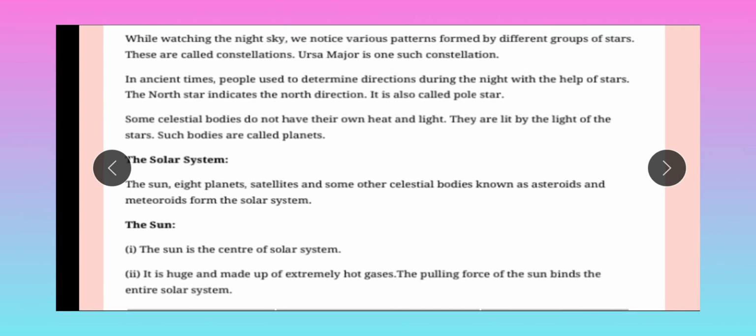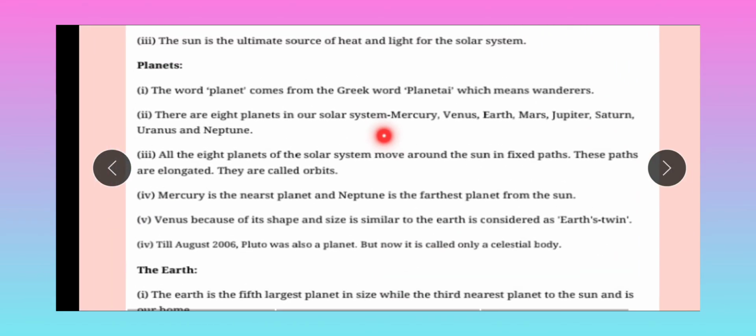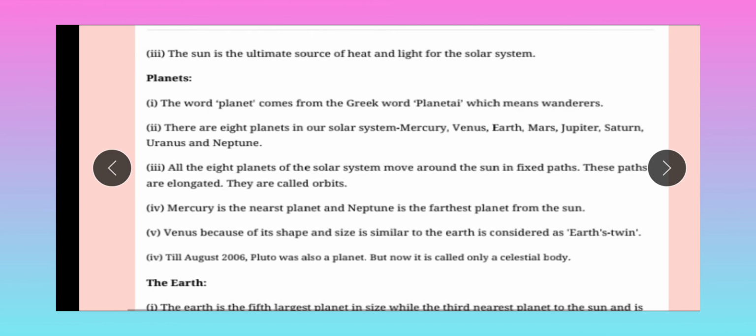It is huge and made up of extremely hot gases. The pulling force of the sun binds the solar system. So the pulling force, or we can say gravitational force. Third, the sun is the ultimate source of heat and light for the solar system.